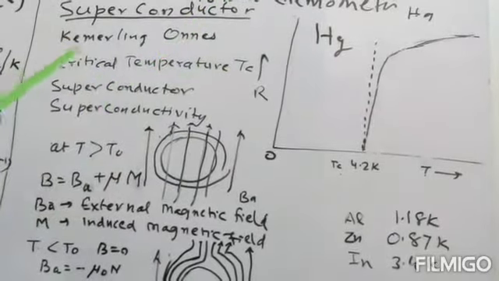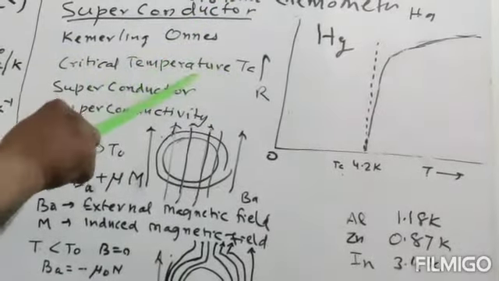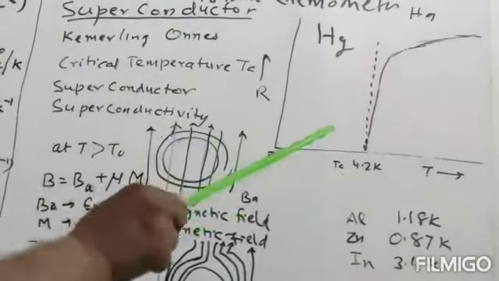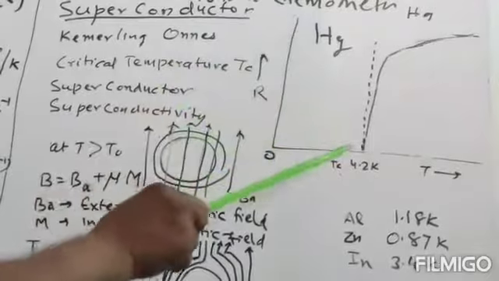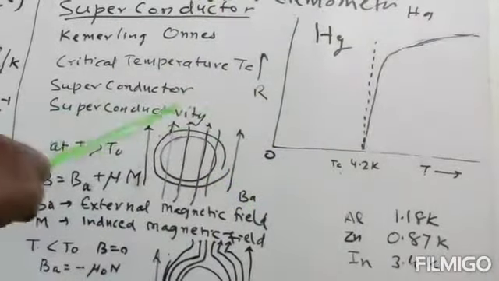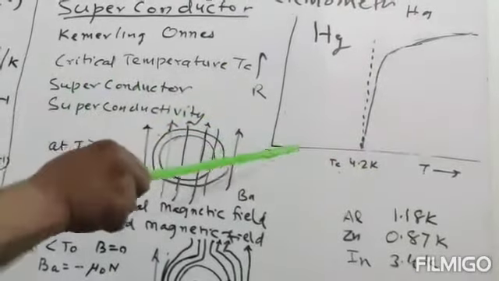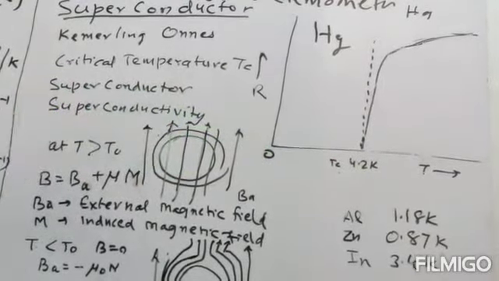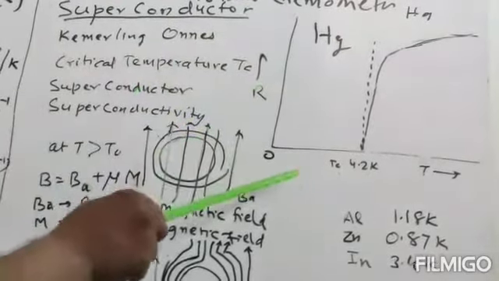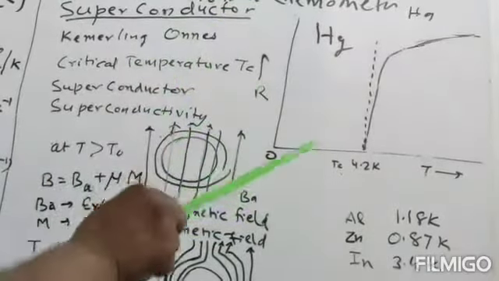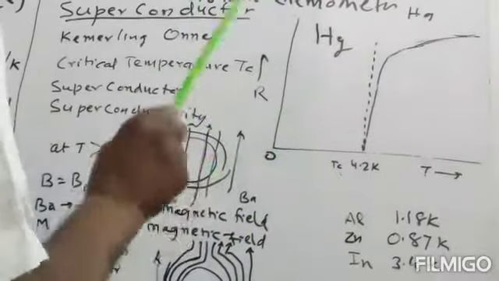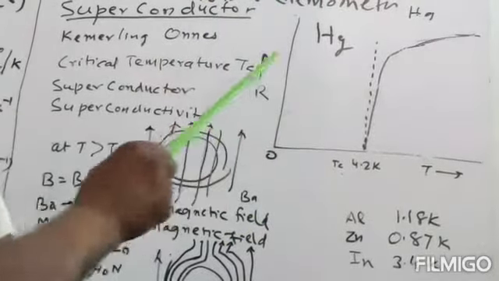Now, what is the critical temperature? Critical temperature is the minimum temperature at which the resistivity or the resistance of the conductor becomes zero. Now what are the superconductors? Those materials for which the resistance becomes zero at the critical temperature, such type of materials are known as superconductors.